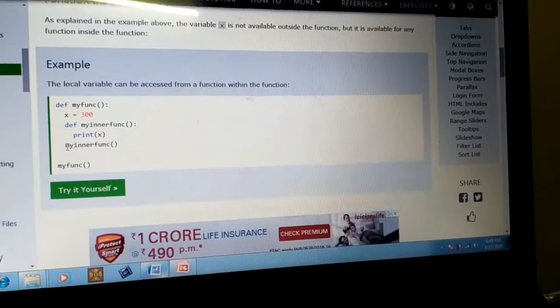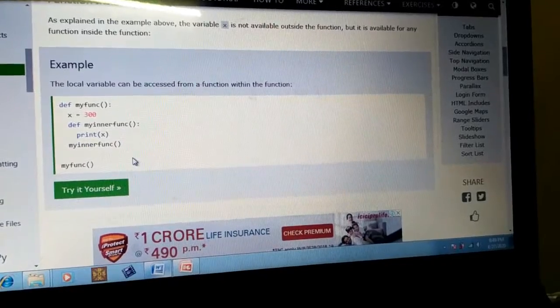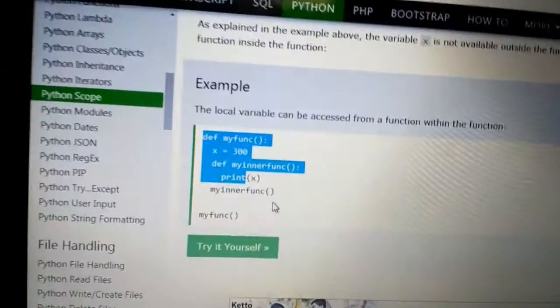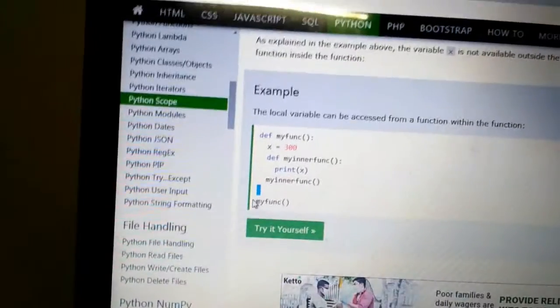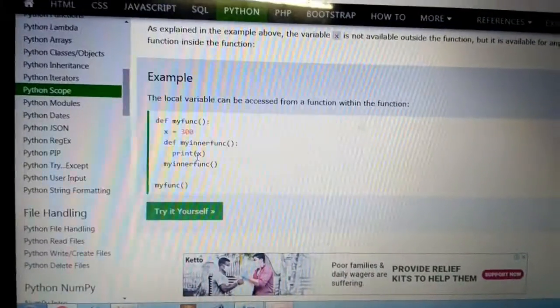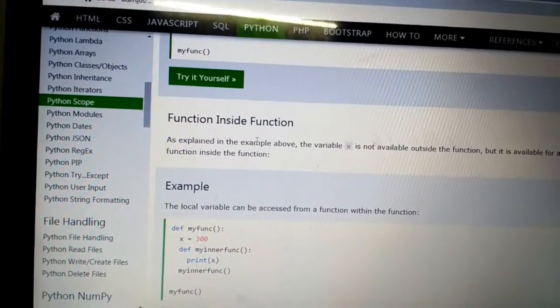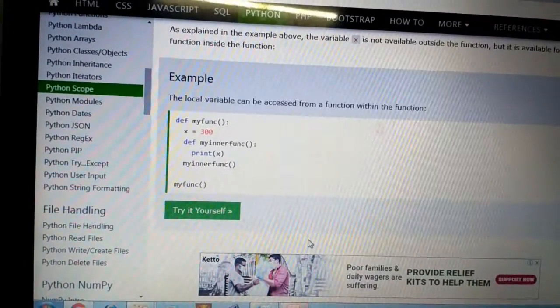After that, I am calling the my inner function statement. This one is the sub function, this one is the main function. This sub function consists of another sub function. So this is the concept of nesting of functions, or a function inside another function.